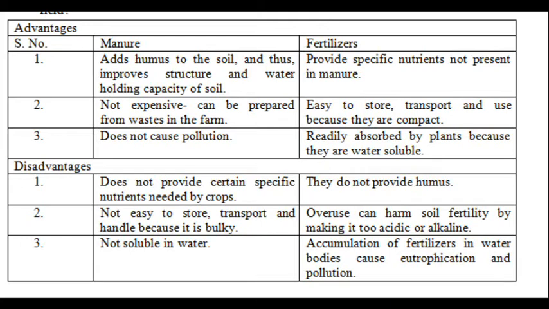Manure does not provide certain specific nutrients needed by the crop. If you add more manure to a crop that requires some specific nutrient, that nutrient will not be present in that manure. If it is present also, it will be less in amount. The second disadvantage is that it is not easy to store, transport and handle because it is bulky. If you keep all the vegetable waste in a pit, it will be very bulky, and we cannot touch it by hand.